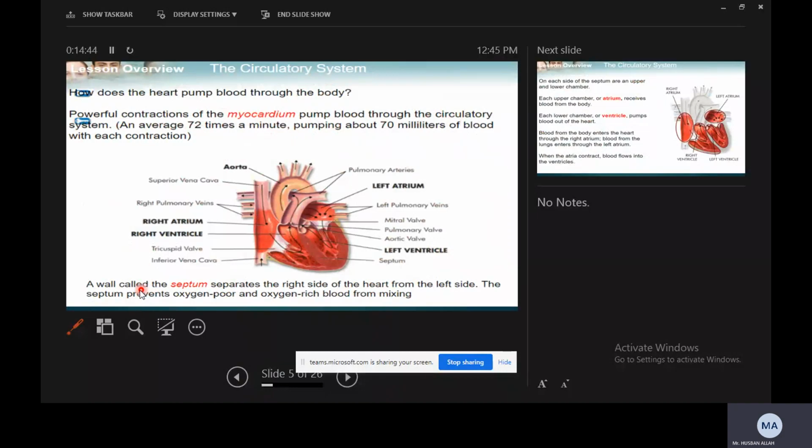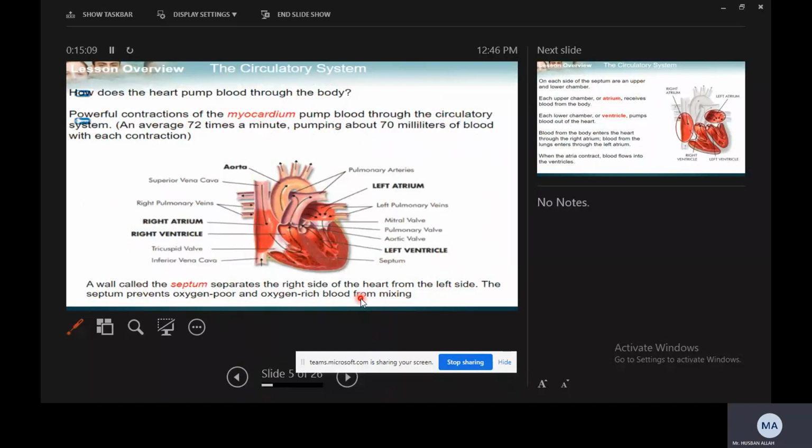A wall called the septum separates the right side of the heart from the left side. The septum prevents oxygen-poor and oxygen-rich blood from mixing, right? So if you look at the heart, we have two sides, and we have four chambers. In the left side we have two chambers and in the right side we have two chambers.